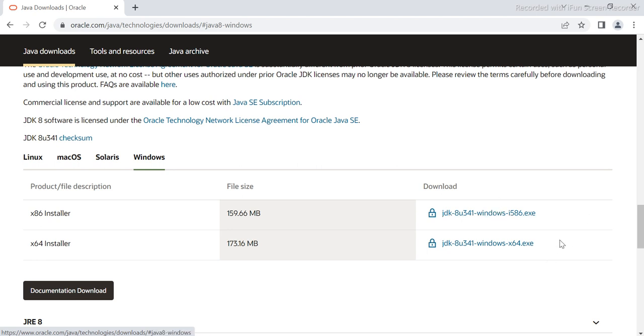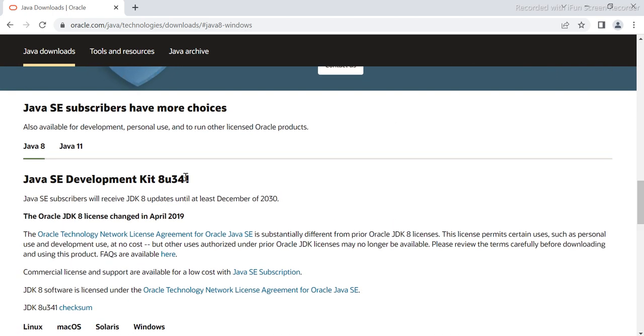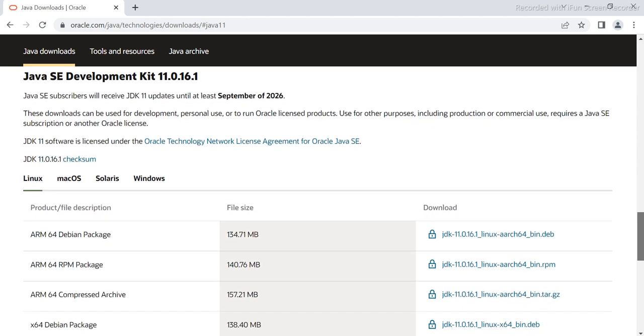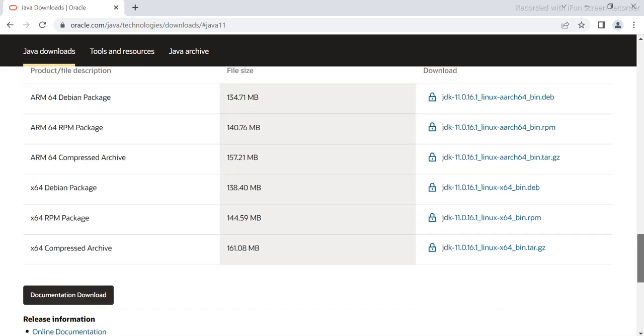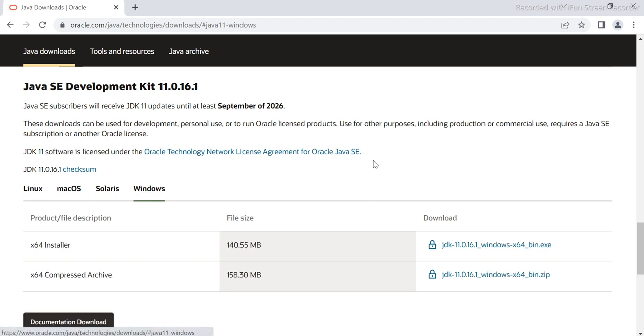Okay, give me a second. That is Java 8 and this is Java 11, JDK 11. Let's try to use this, not Java 8.